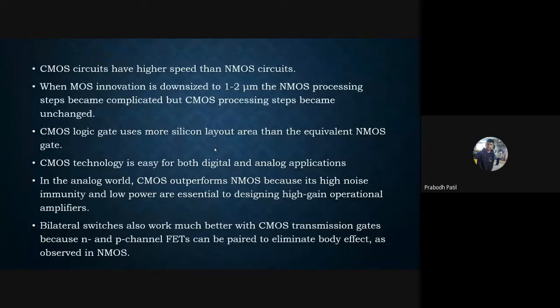CMOS technology is easy to use for both digital and analog applications in circuit designing. When we talk about analog circuit designing, CMOS outperforms NMOS because it has high noise immunity, and CMOS is good for low power applications, which makes it more useful in designing high gain operational amplifiers. Bilateral switches also work much better with CMOS transmission gates because N and P channel FETs can be paired to eliminate the body effect observed in NMOS.